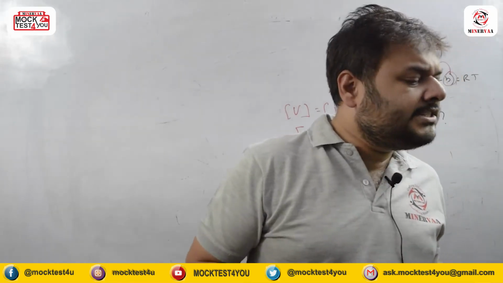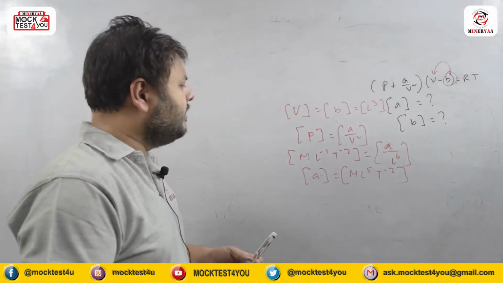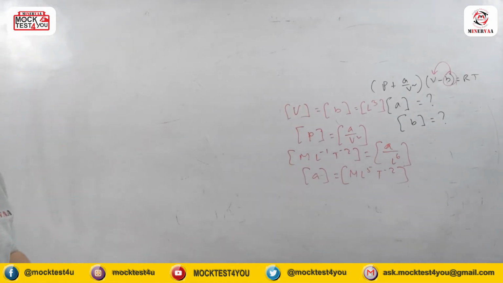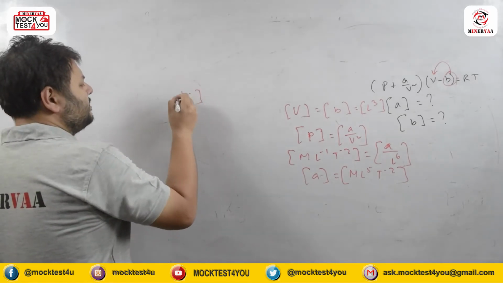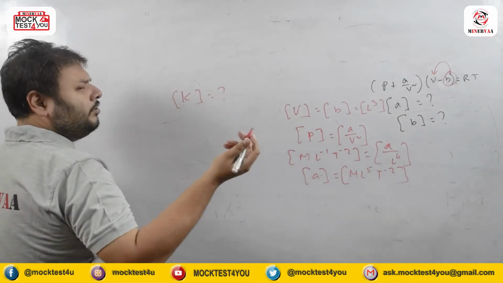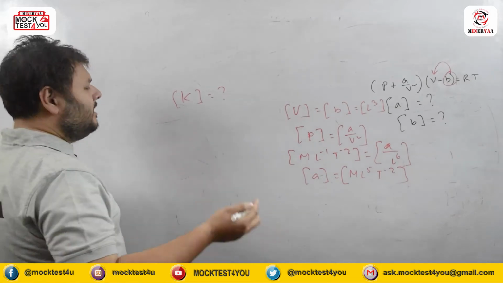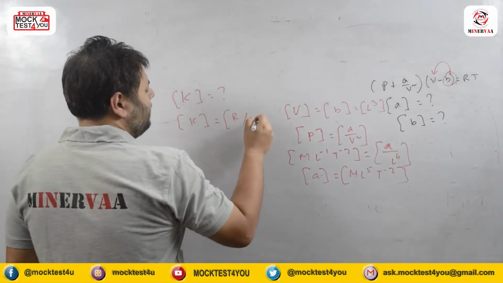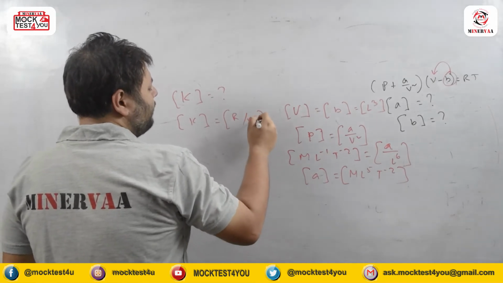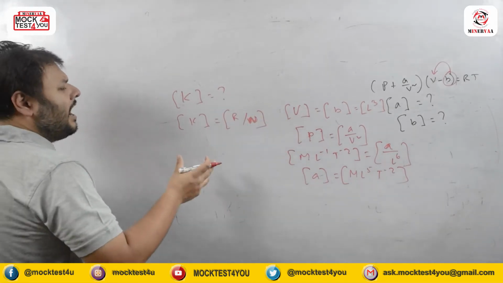Okay, so from this type of thing we need to move to a different case, that is the Boltzmann constant. We need to know about the Boltzmann constant's dimension. The Boltzmann constant is actually R by N, where N stands for the Avogadro number, you know. So what is R's dimension?